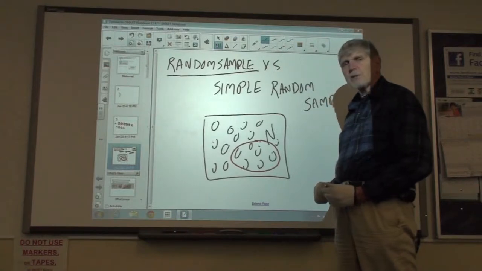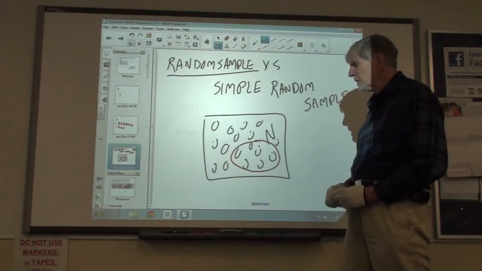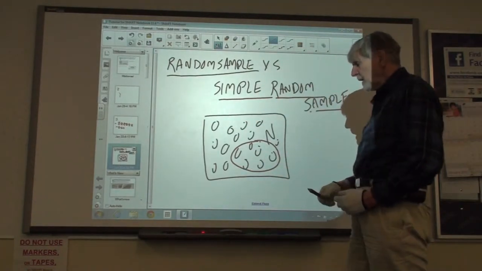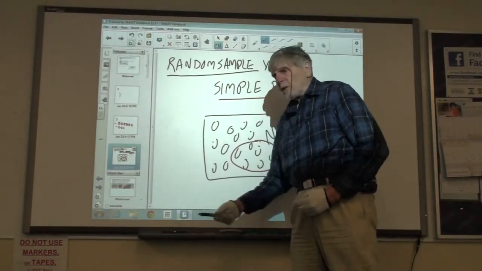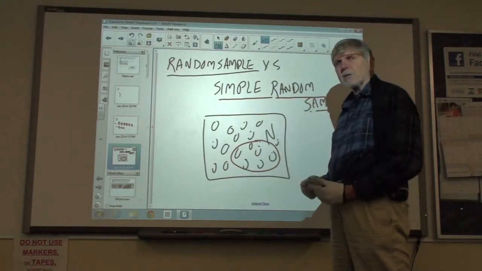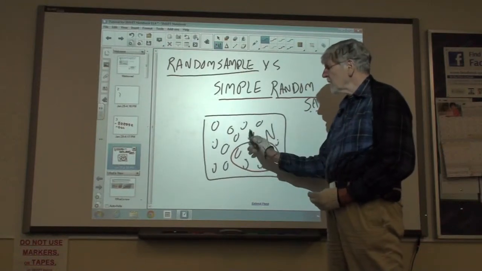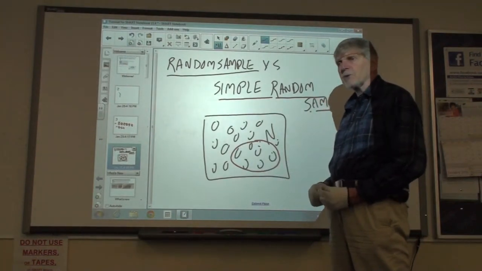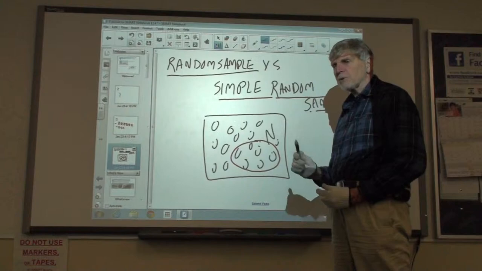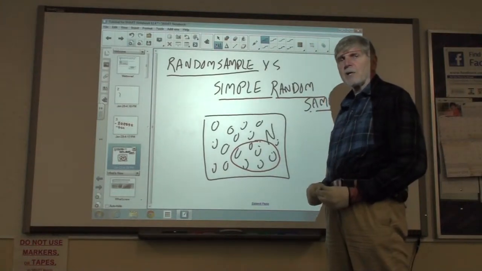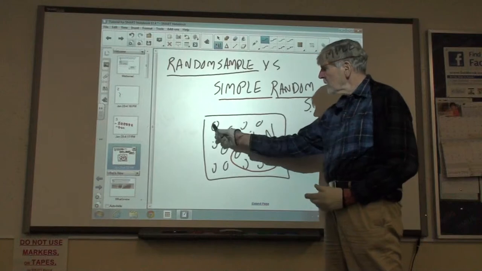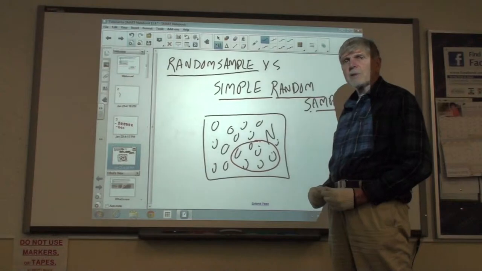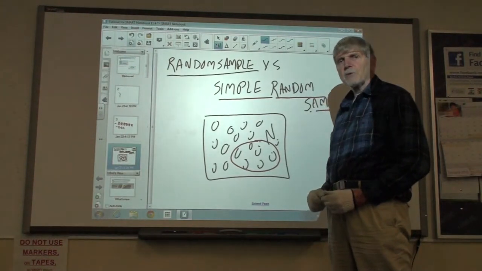There is a more restrictive type of sampling strategy that you can use, which is called a simple random sample. It means that the sample that you have selected could have been any sample in the group. That is, every sample of the same size in the entire population had the same probability of being chosen to be the sample in your study. Every single sample of the same size as the one that you have chosen had the same probability of being selected.